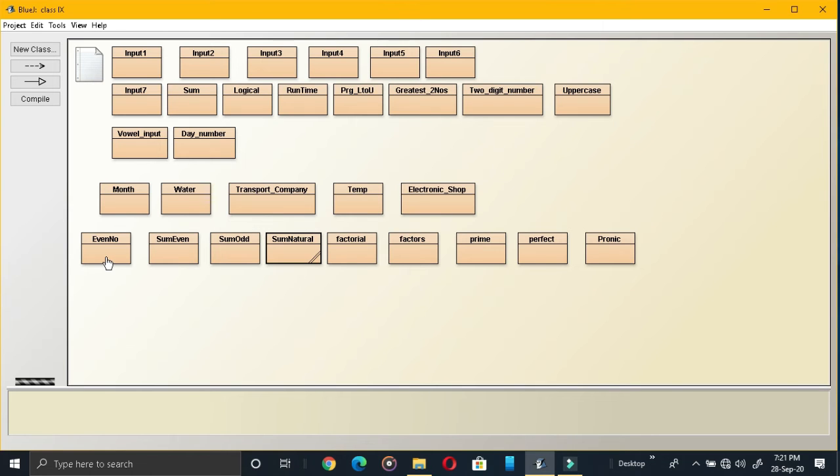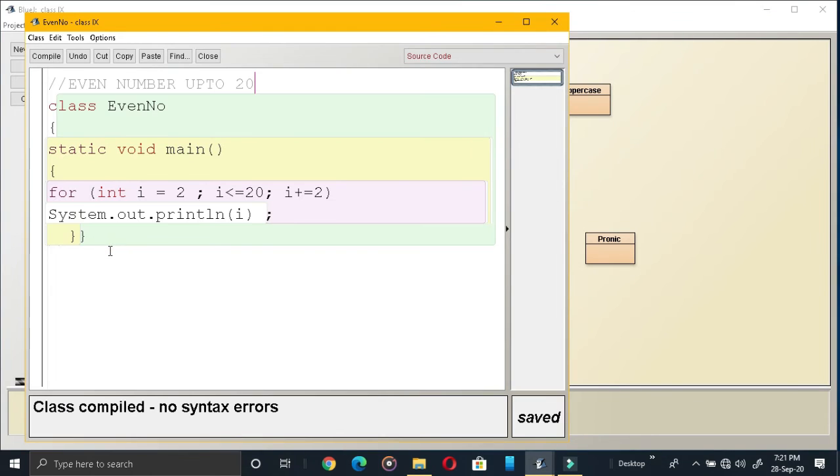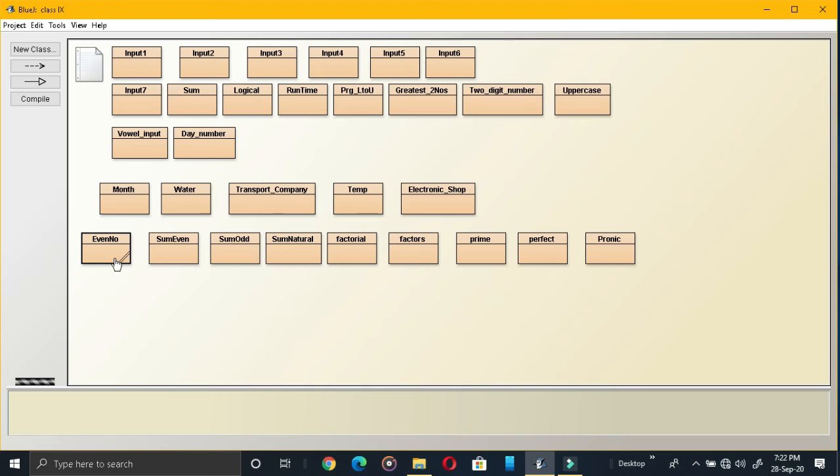See, this is your program: even numbers up to 20. This I have already discussed. If it was not clear, you can write from here. Then we are going to run it. See, even numbers are printed up to 20.